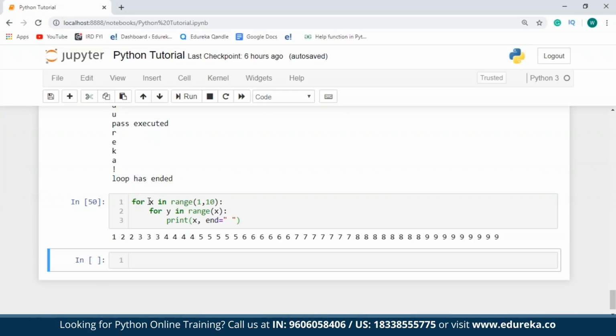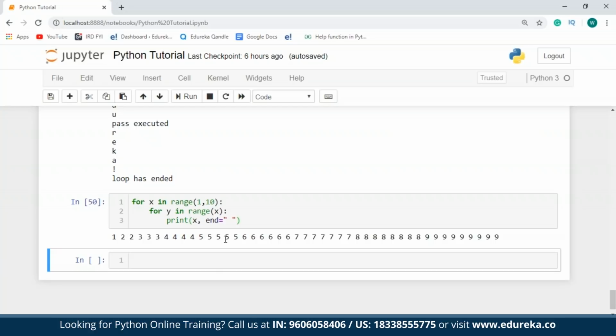So for all the values that are present between 1 and 10, each time I take the value in that range, I'll print the value. So for the first time, I'll have x as 1. So for 1 in the range of 1, I'll say print 1. Therefore, 1 is printed just once. For the second iteration, I'll have the value of x as 2. So for 2 in range of 2, I'll print 2, which means I'll print 2 twice.